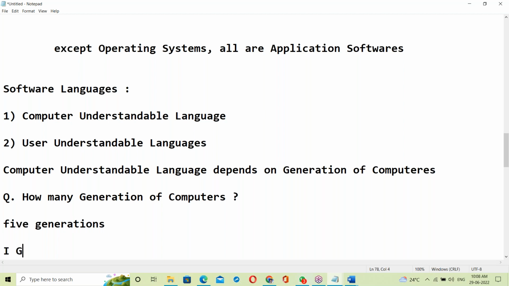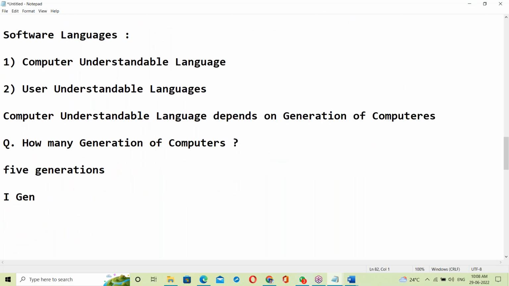What is the first generation? How is it working? The first generation computer is vacuum tubes based. First generation is vacuum tubes.